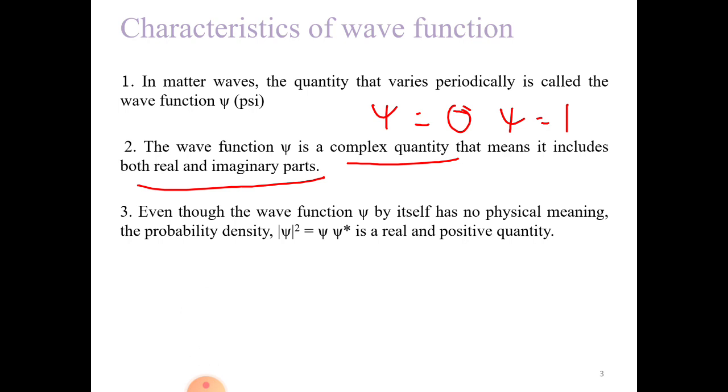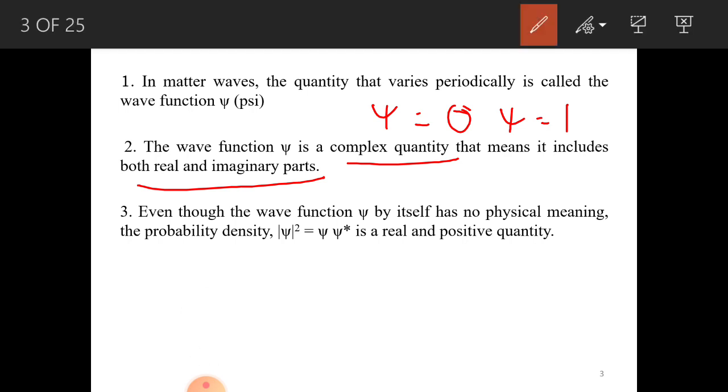What is this probability density? Probability density is you take the wave function. So here you can take this wave function xi, and then you take xi into xi star. This xi square is nothing but xi into xi star, where xi star is called the complex conjugate of xi. So if you multiply, afterwards you will get a real quantity, like the answer may be 0, or it may be equal to 1, or it may be equal to 0.5, etc.